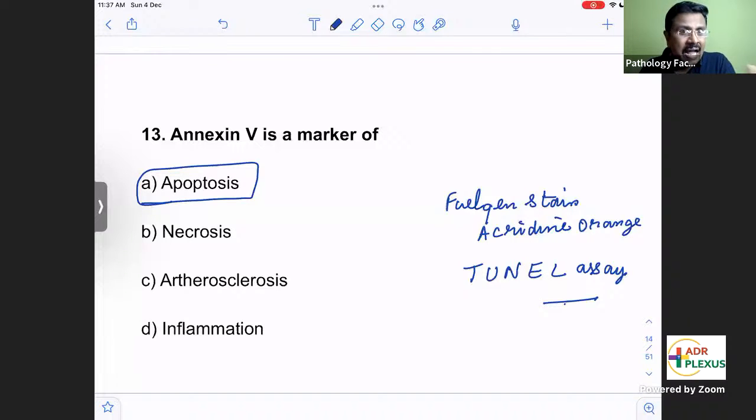Which one will have inflammation, necrosis or apoptosis? This is a very important difference between necrosis and apoptosis. Yes, necrosis will have inflammation. Apoptosis has no inflammation. This is a very important point, because the cell membrane remains intact in apoptosis, so no inflammation.